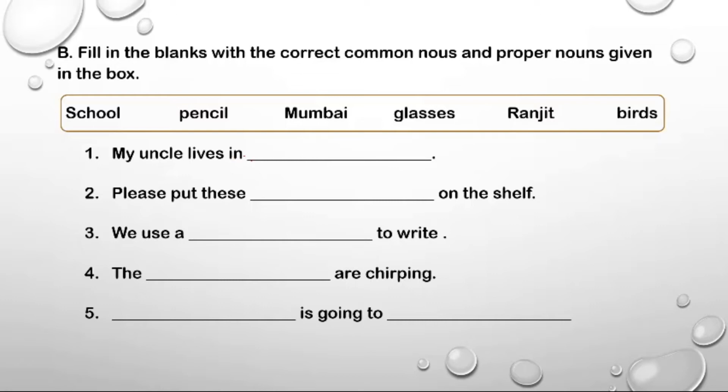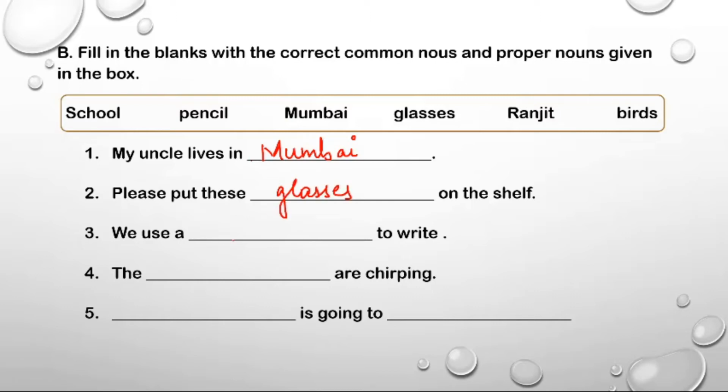My uncle lives in Mumbai. So here the first one is Mumbai. Please put this glasses on the shelf, or school on the shelf? No, it's glasses.